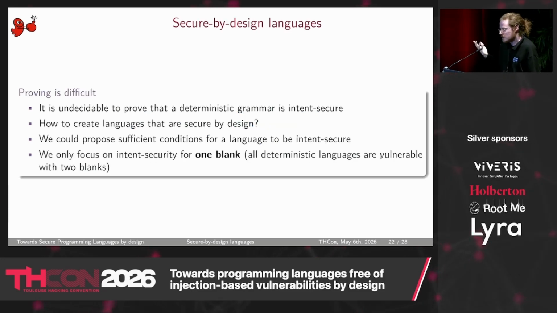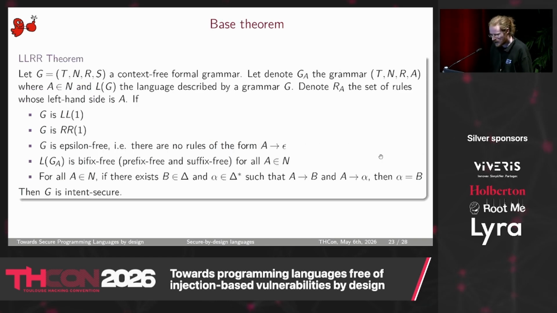So first, we cannot prove that some grammar is secure, but we could create new languages that are secure by design. And in fact, we will show some patterns to make them secure. Everything I will tell is for only one blank, because we know that for two blanks, it's always doomed. There is a big theorem about what is sufficient to be secure. I won't detail it, but I will show some special cases that are easier to understand.